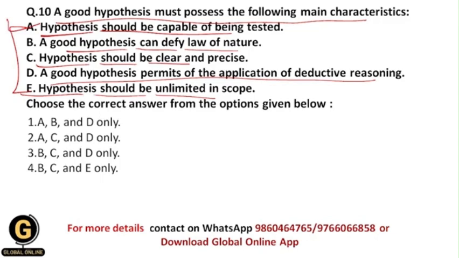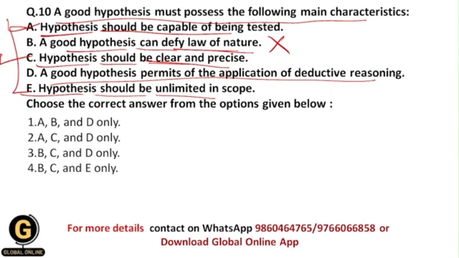Good hypothesis can defy law of nature. So this is basically incorrect, because a good hypothesis should clearly specify and permit the law of nature. It should not defy the law of nature. All of you getting it? And hypothesis should be clear and precise. Yes, this is again a main characteristic of a good hypothesis, because a hypothesis should be clear and have clarity so that we can easily test it.